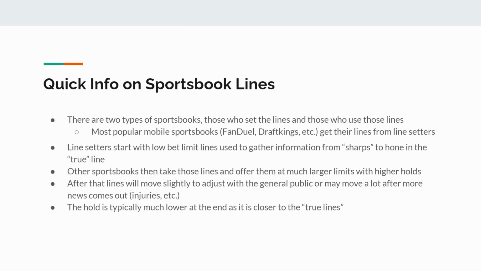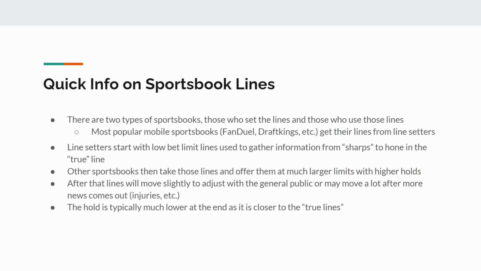So now we're going to do just a quick overview of how sportsbook lines are created and generally how they're going to get to you. And so there's mainly two types of sportsbooks. One which most people will not experience in their daily life, which are the line setters. And it's their goal to get the initial lines so that the rest of the sportsbooks can then take those lines and put them in their own sportsbooks to offer to the majority of the public.